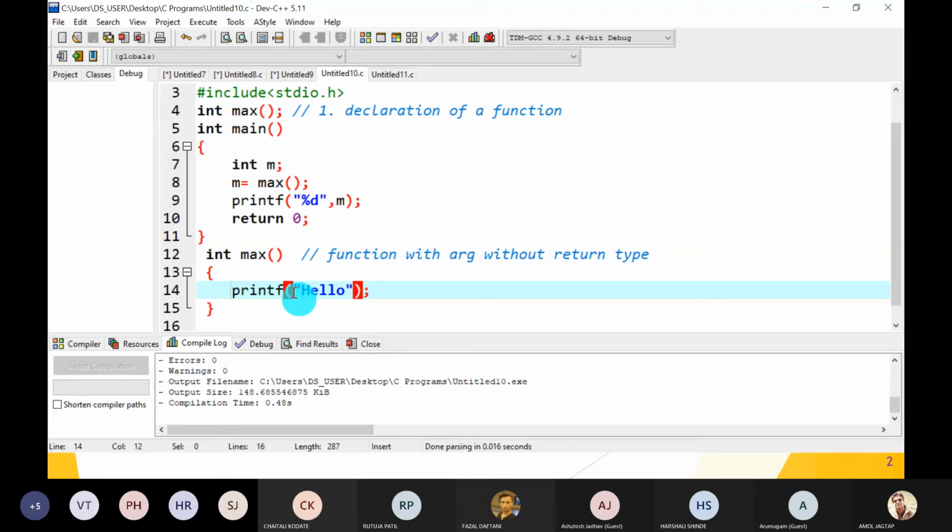Because when we print hello, hello gets displayed on the console, and what does the printf function return? It returns how many characters we have displayed on the console, that is 5. So this 5 value is returned by this max function and assigned to m. So it displayed m here. This is a good question. I hope you understand.